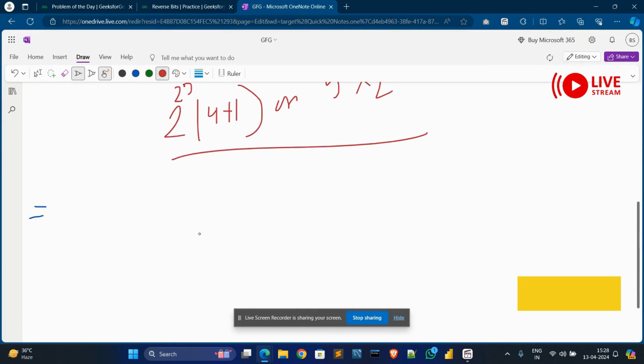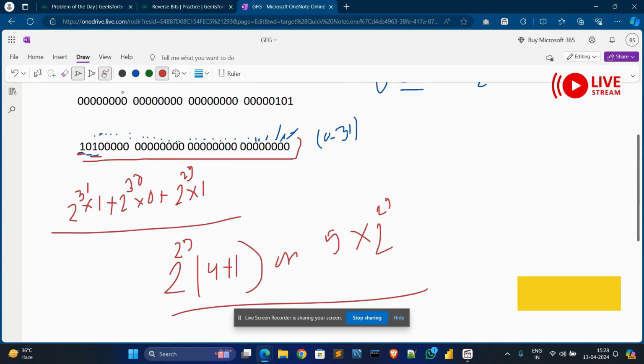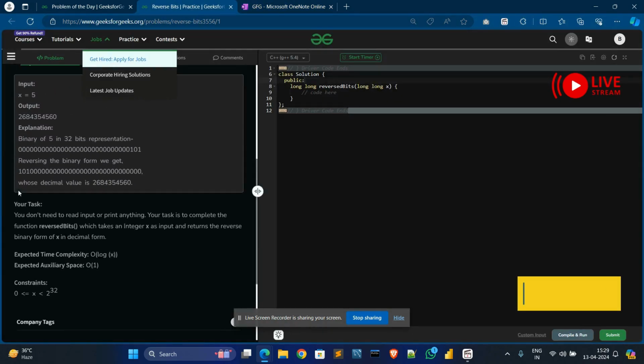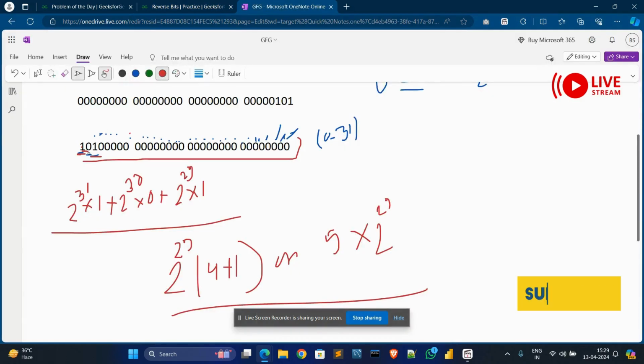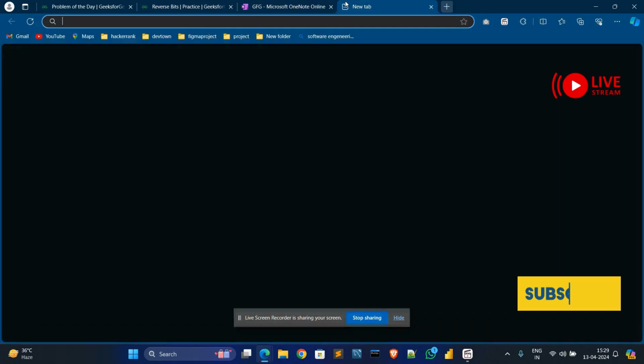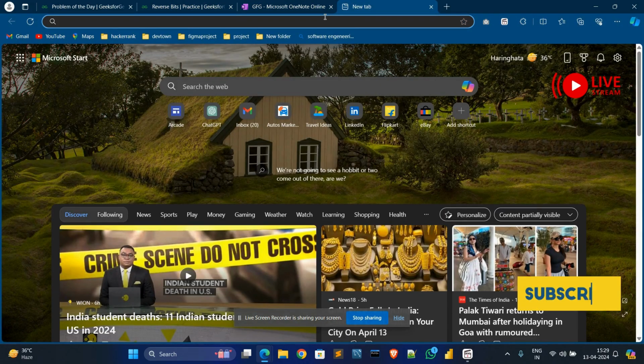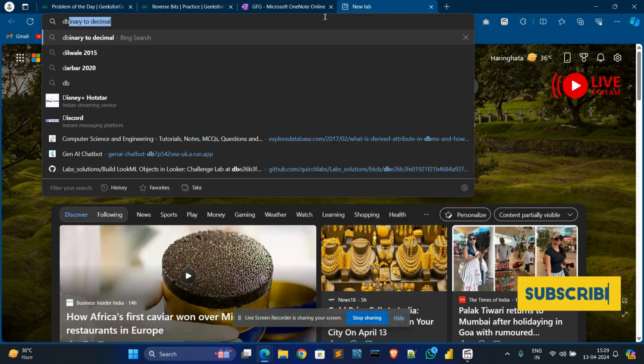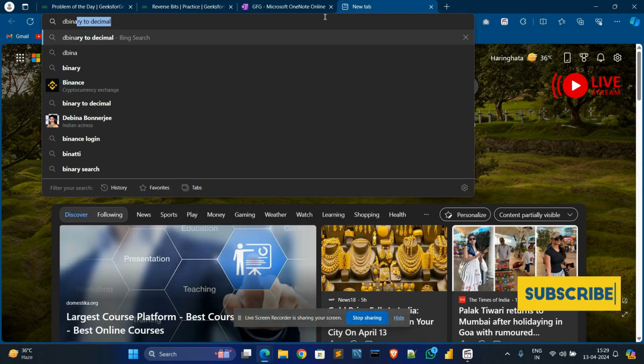You can just copy it. I will show how it will appear. Go to any compiler, binary to decimal.